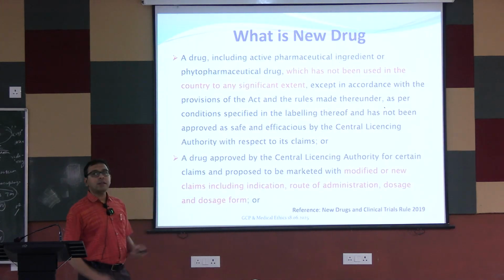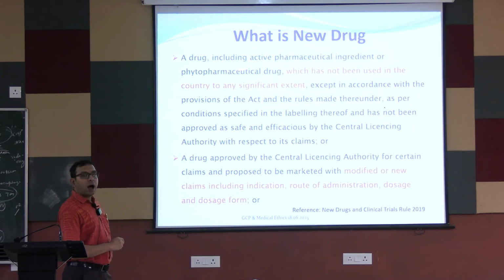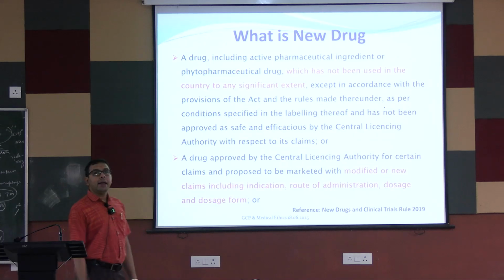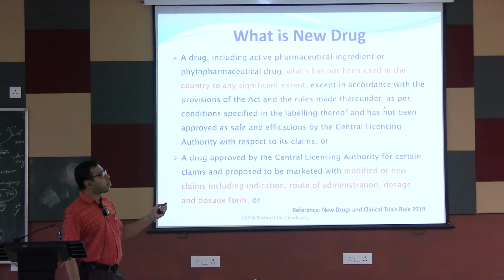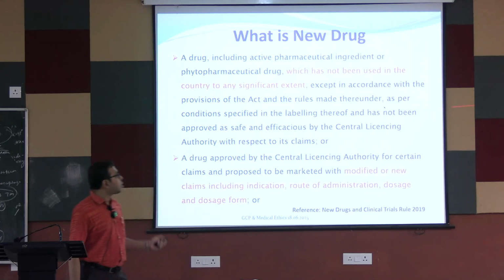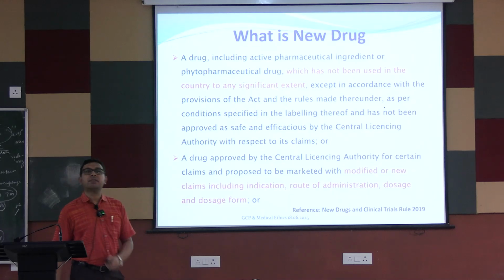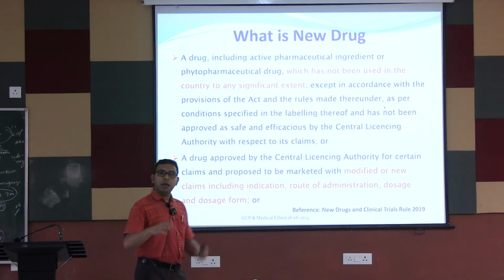Now coming to what is a new drug, the investigational product we are talking about: a drug including an active pharmaceutical ingredient or phytopharmaceutical drug, like if it is obtained from some plant products, which has not been used in the country to any significant extent. That is, it is not used in our country.